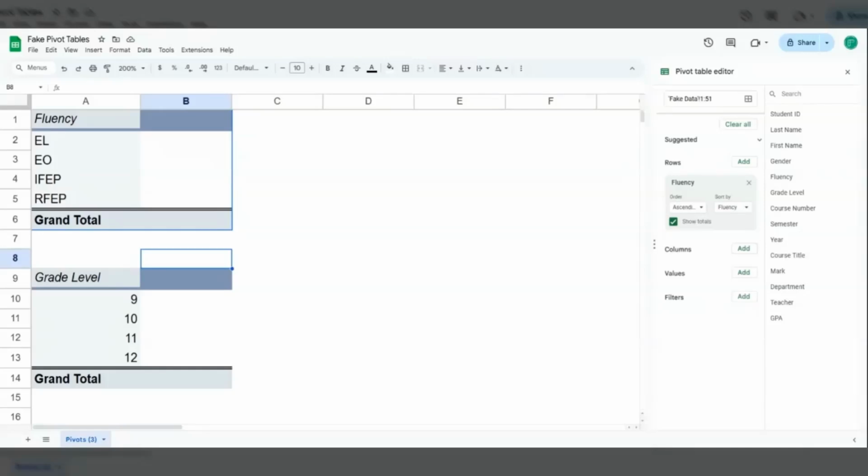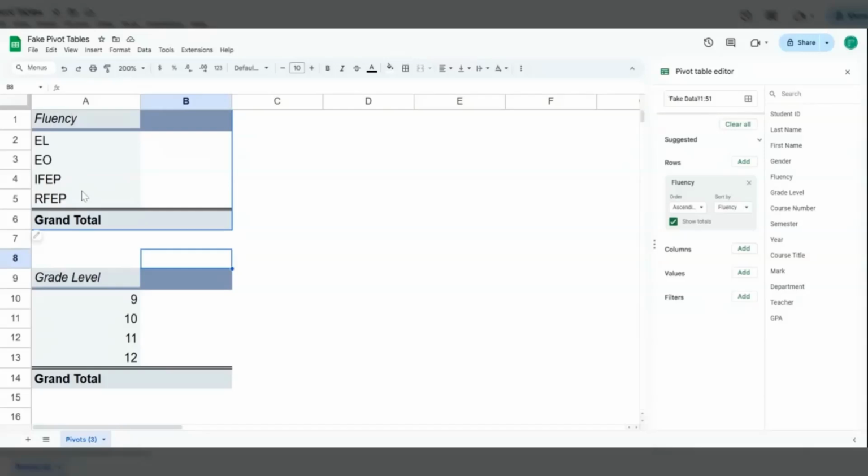You don't want the total number of 10th graders and a separate total number of geometry students. You want both together, and that might bring the number down depending on how many times both 10th graders and geometry students overlap. So that's what we're trying to do. So let's jump into it.